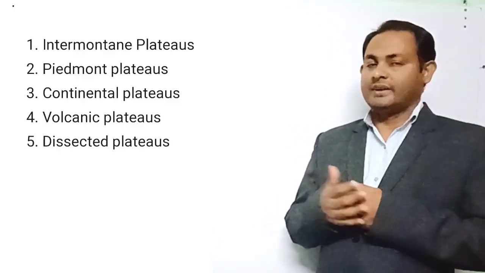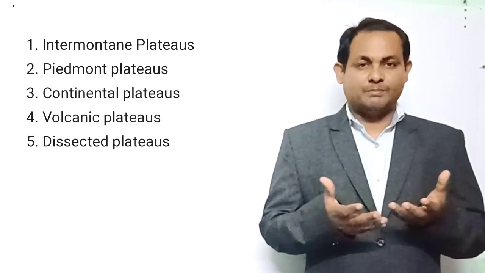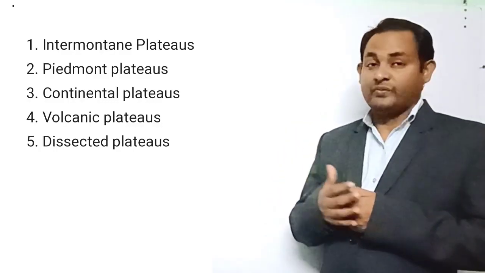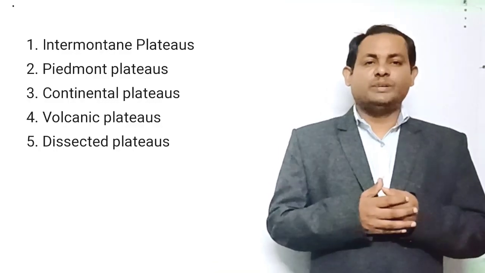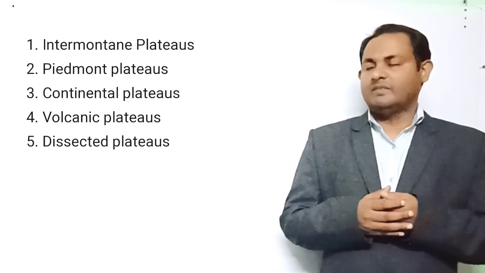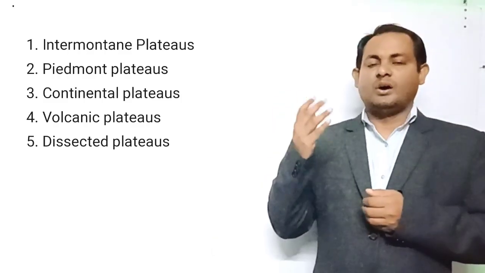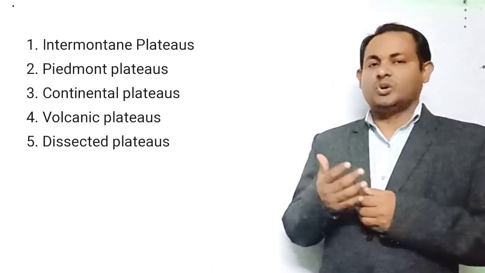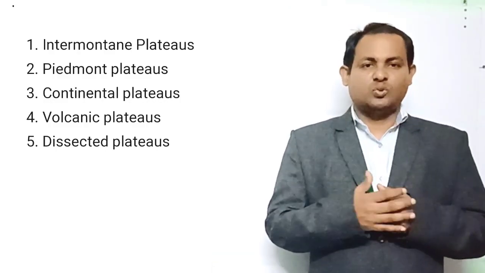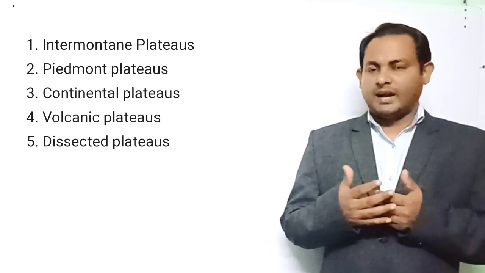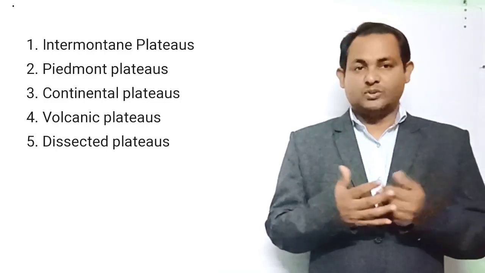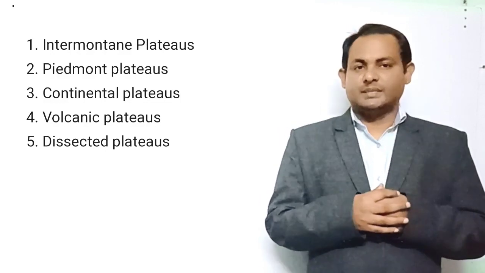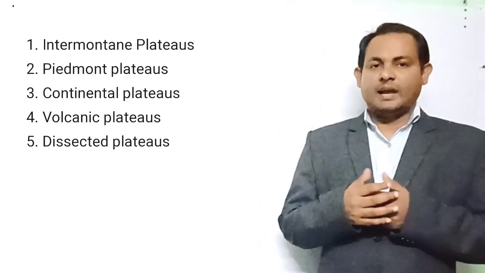And now there are the plateaus. Here I talk about some very characteristic phenomena about plateaus. A plateau is an elevated area with more or less level land on the top, and it has a large area at the top and steep slopes on the sides. They are also called high plains and tablelands. Plateaus cover about 18% of the earth's surface.